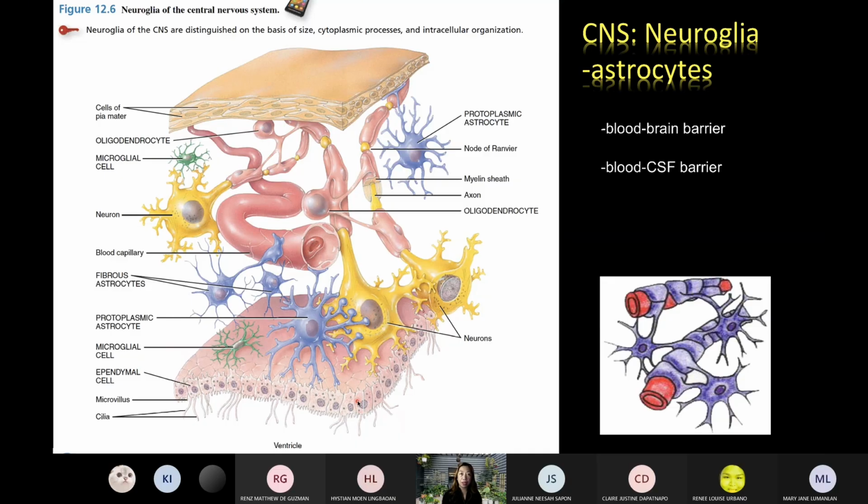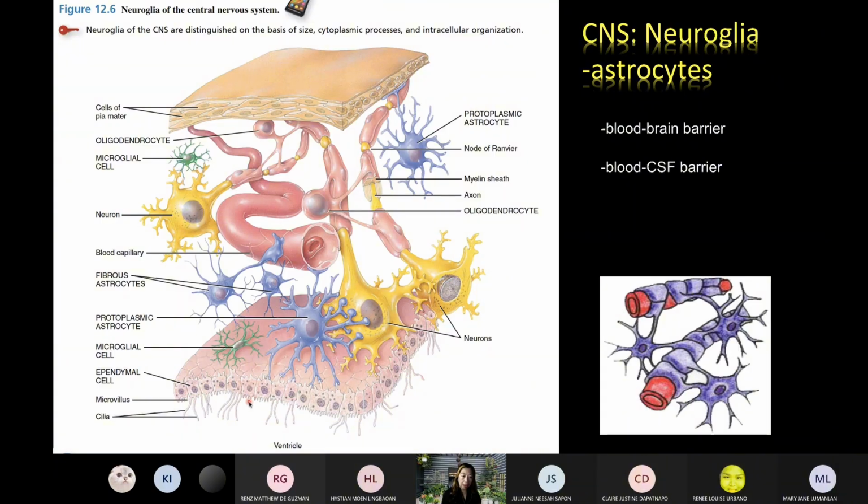So when you say ventricle, it's not only found in the heart, meron din yan sa brain. So the cavities of the brain are called ventricles, and the cavity or the space, diba, in the spinal cord, that's the central canal. So those cavities or those spaces, they are lined, they are covered with the ependymal cells. And what do you think is the purpose of the ependymal cells?